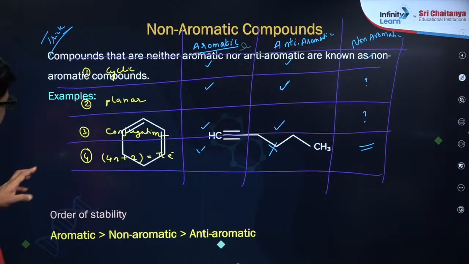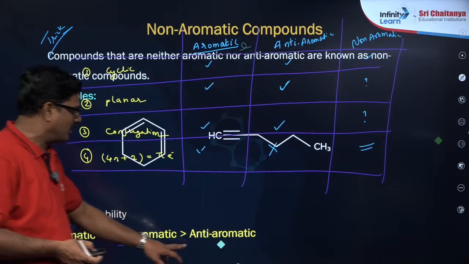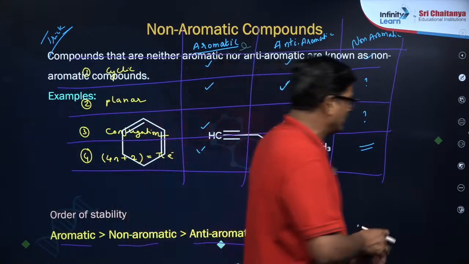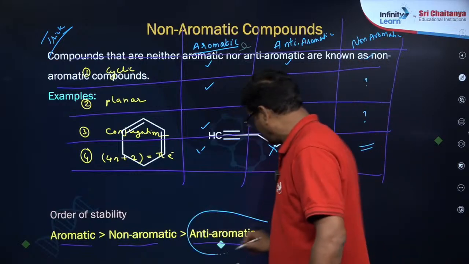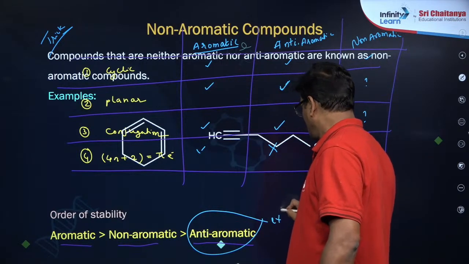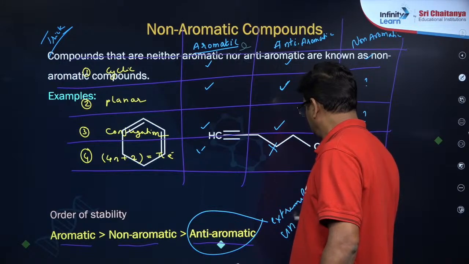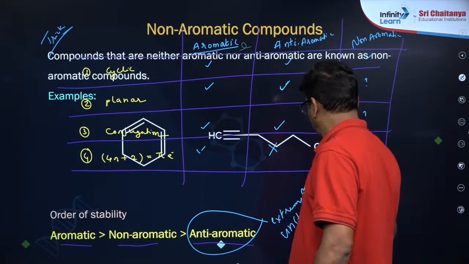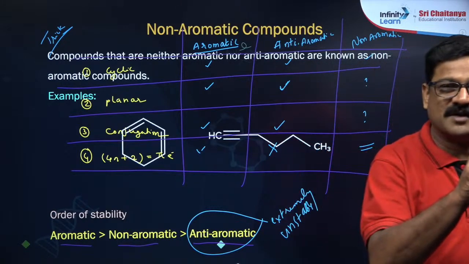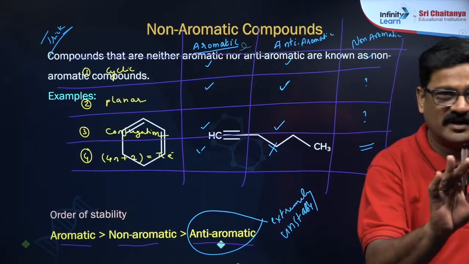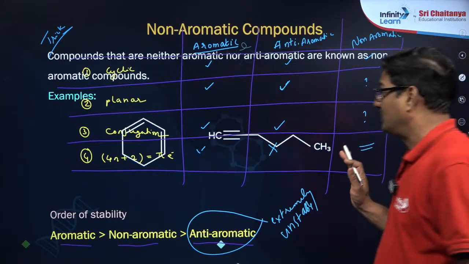The order of stability: aromatic compound is more stable than non-aromatic compound, which is more stable than anti-aromatic compound. Anti-aromatic compounds are extremely unstable. If an anti-aromatic compound is about to form during a reaction, the reaction does not proceed ahead. The reaction does not happen, right?